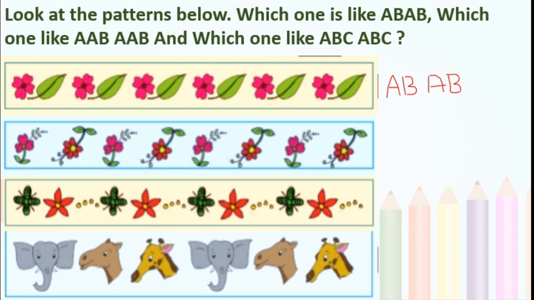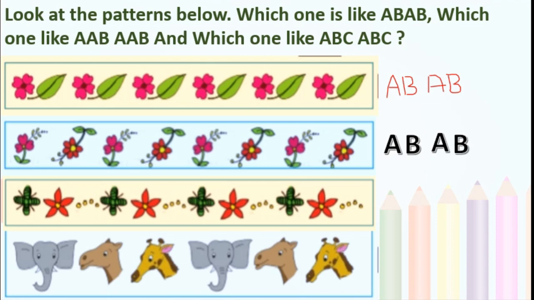One flower is erect, the other one, red colored, is inverted, ulta. Again, the pink color is erect and the red one is inverted. So this is also, I think, AB, AB, isn't it? Same repetition we can see here.